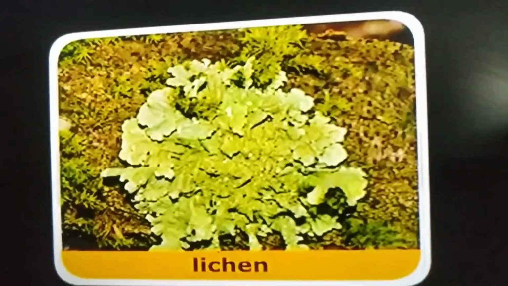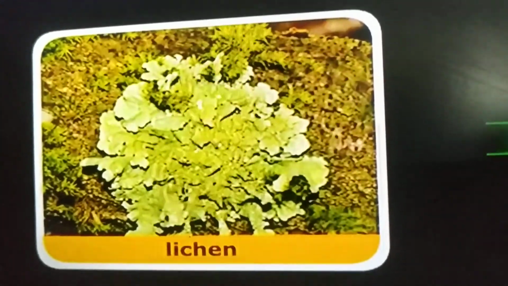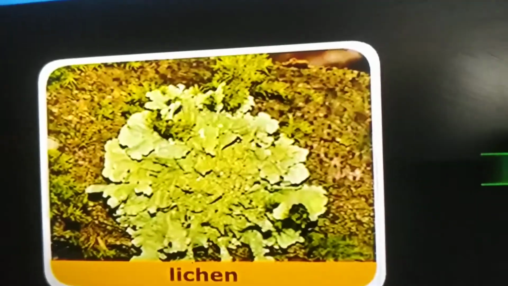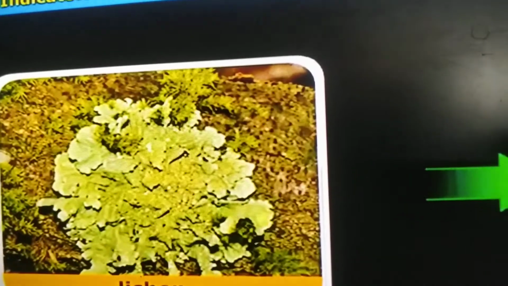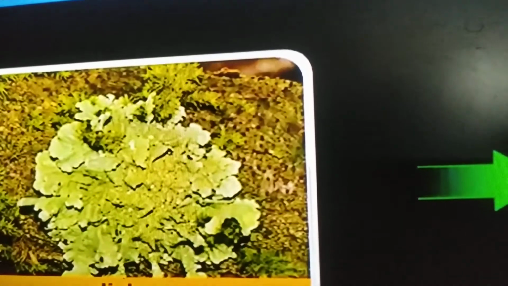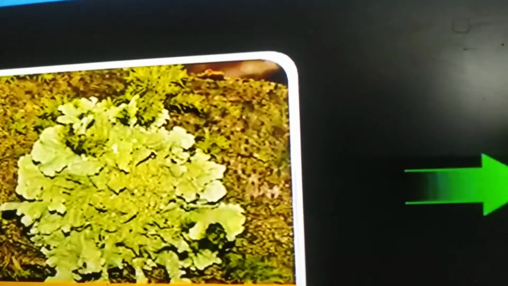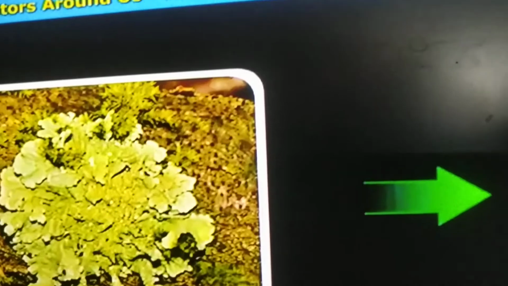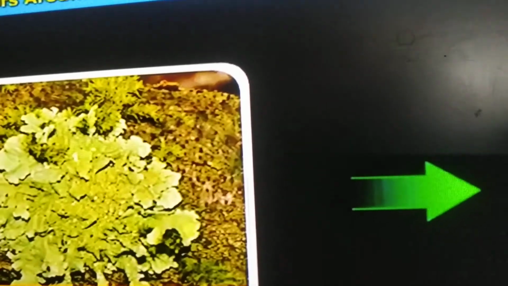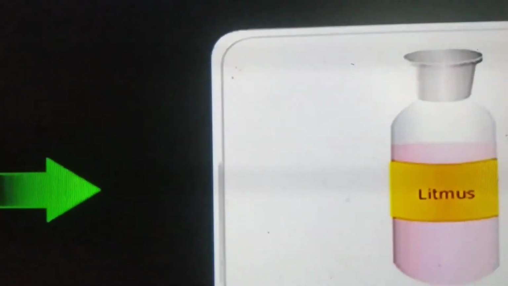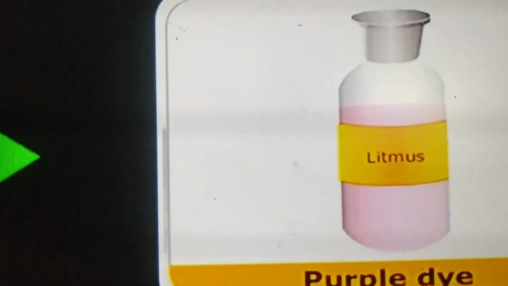We have different kinds of classification of plants. In that, Thallophyta is one of the classifications. So from Thallophyta, lichen is a plant, and from that plant it is extracted. The solution of litmus in distilled water is mauve or purple in color. When it is added to distilled water, its color is purple, and this solution is called litmus solution.